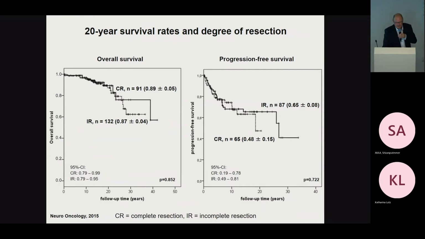Looking at 20-year overall survival rates and degree of resection, we had a really interesting finding. When you look at the textbooks, many years ago there were textbooks that stated it's a neurosurgical disease: you do complete resection, then the problem is solved. However, in our patients, regardless of whether they had incomplete or complete resection, they had similar progression-free survival rates, which means there is no advantage of gross-total resection when compared to patients with incomplete resection.